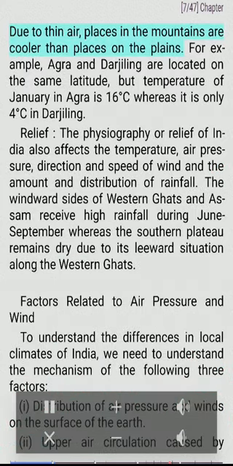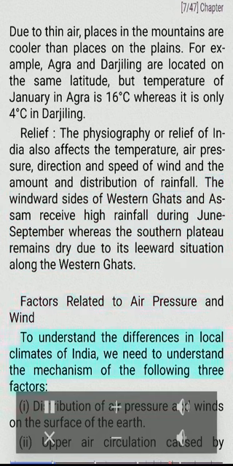Altitude. Temperature decreases with height. Due to thin air, places in the mountains are cooler than places on the plains. For example, Agra and Darjeeling are located on the same latitude, but the temperature in January in Agra is 16 degrees Celsius whereas it is only 4 degrees Celsius in Darjeeling. Relief. The physiography or relief of India also affects the temperature, air pressure, direction and speed of wind and the amount and distribution of rainfall. The windward sides of the Western Ghats and Assam receive high rainfall during June-September whereas the southern plateau remains dry due to its leeward situation along the Western Ghats.